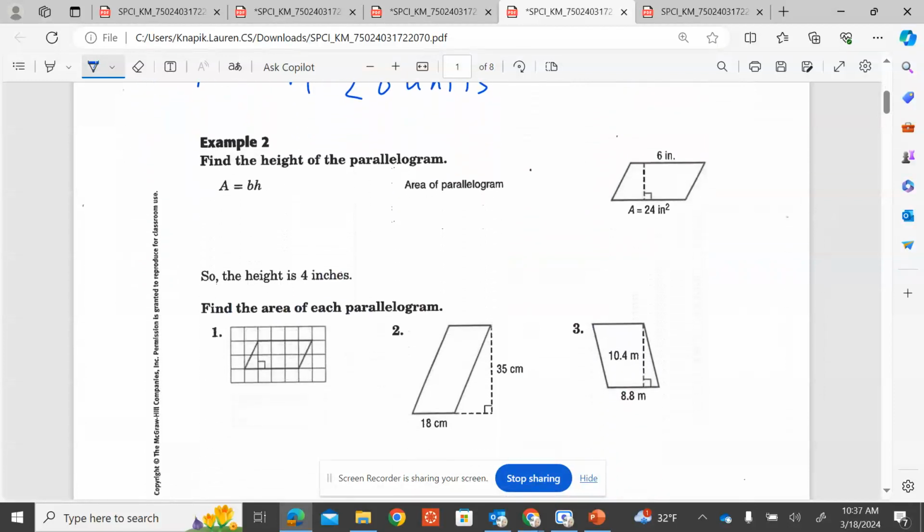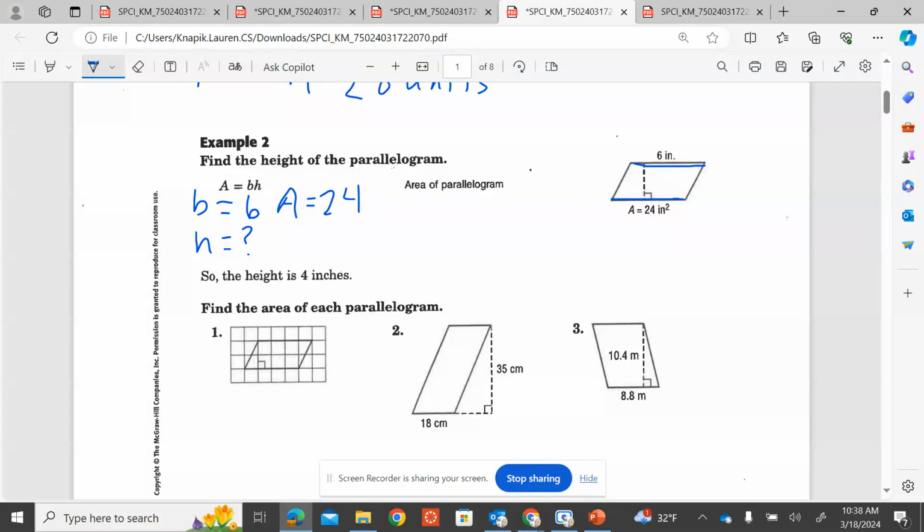This time they don't give us the height of our parallelogram. They give us our base, which is 6. And notice they drew the 6 on top of the parallelogram instead of at the bottom. It doesn't matter. If they're parallel sides in a parallelogram, they are the same length. So we can figure out what we know. B, the base, is 6. We don't know what our height is. Height is that missing variable value we'll have to solve. But we do know that our area is 24.